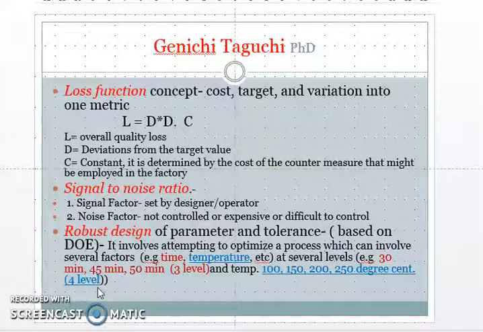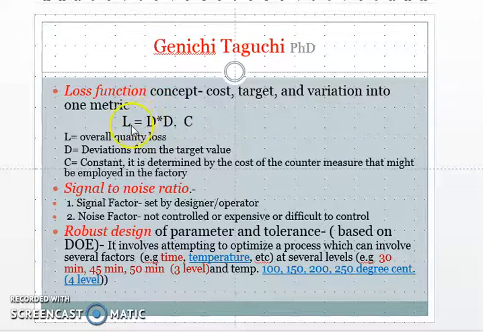Taguchi argues that product performance begins to gradually deteriorate as the design parameter deviates from the target value. Before the product goes to manufacturing, tolerances are set. Overall quality loss is increased by the square of the deviations from the target value, that is, by the quadratic formula.